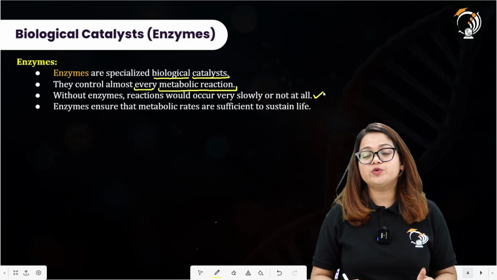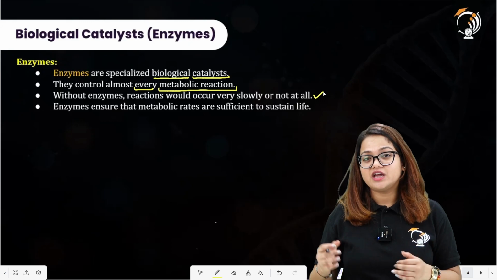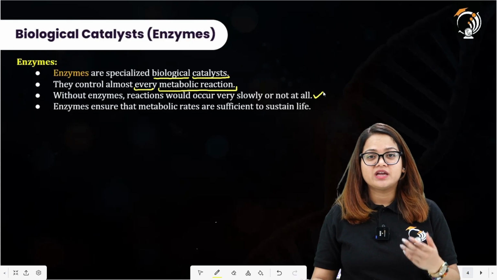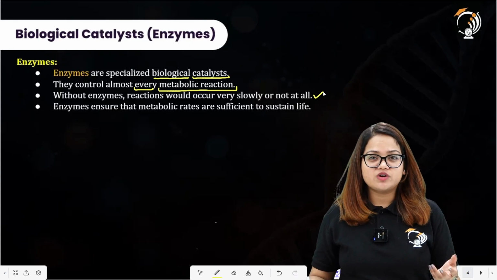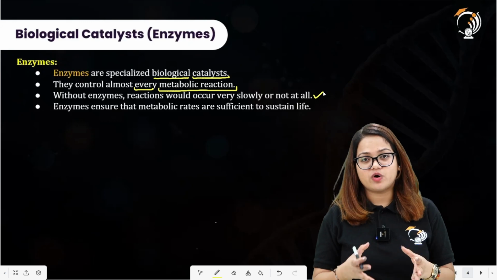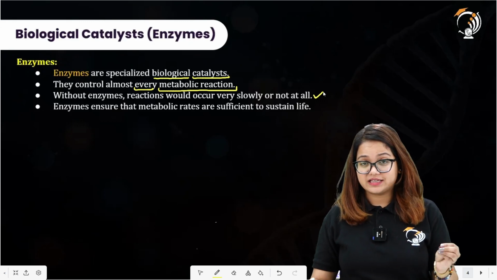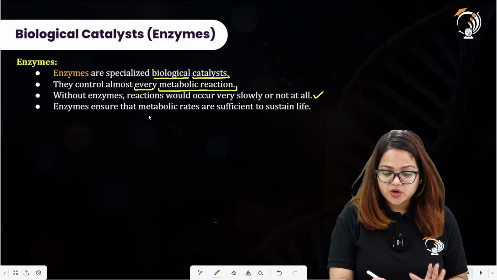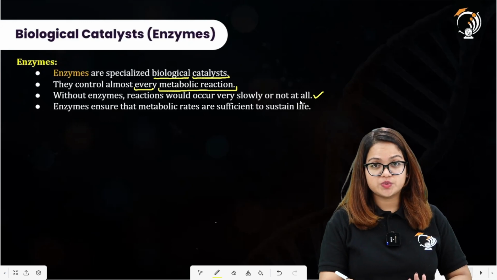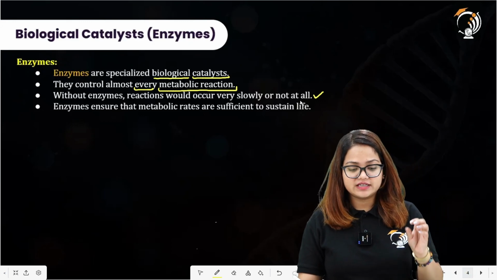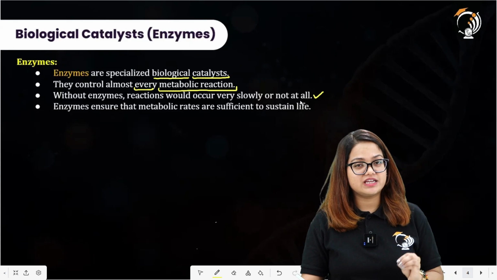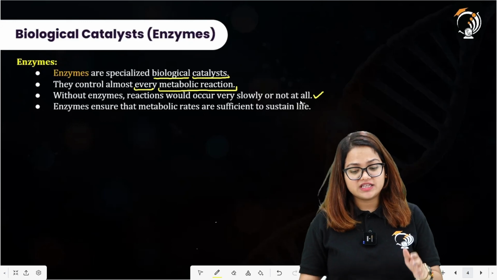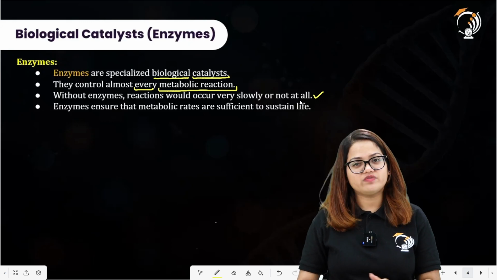So they have to be going at a very fast rate to meet the requirements of the living organisms. All right, so you cannot afford the reactions to be occurring without the enzymes. So enzymes ensure that metabolic rates are sufficient, and that all the chemical reactions occurring in the living organisms are moving at a rate in which they are able to sustain the life of the living organism.